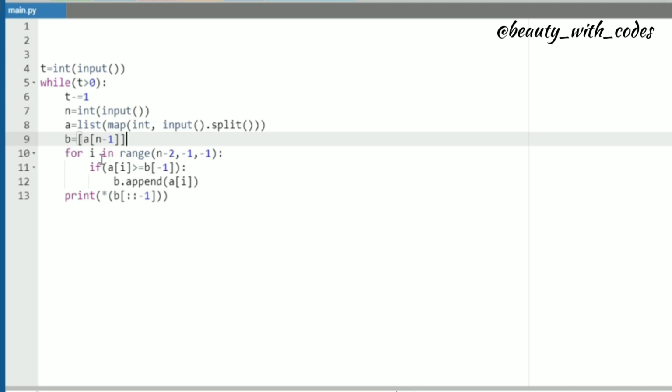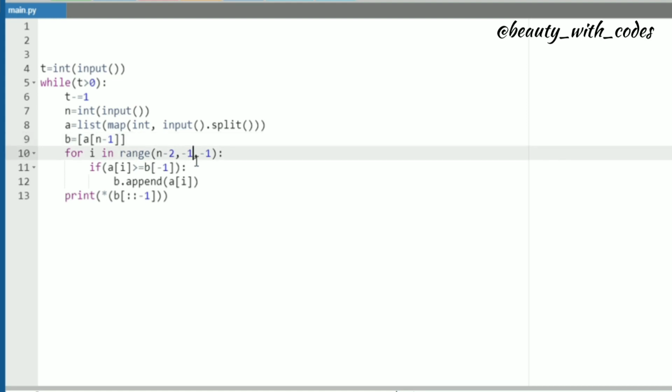Okay. Now for i in range from n minus 2 to minus 1, then minus 1. What does it mean? So this for loop is supposed to iterate from n minus 2, that is the second last element of your array A, to minus 1. Why minus 1? The first index is 0, isn't it? Then why minus 1? Because here minus 1 is the maximum limit and the maximum limit is supposed to be excluded, isn't it? So this loop will iterate from n minus 2 to 0, that is from the second last element to the first element, isn't it?